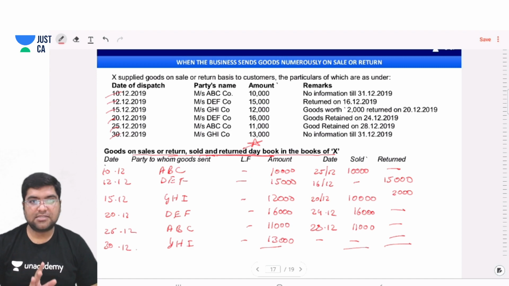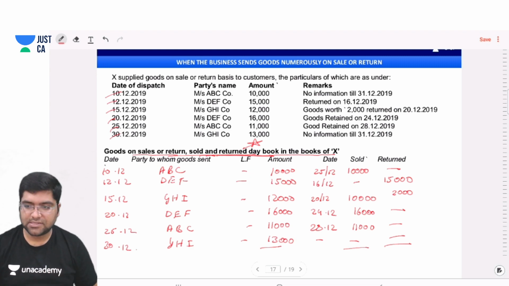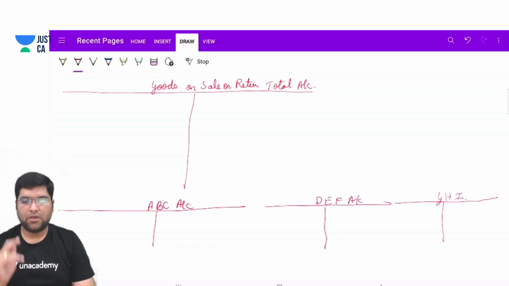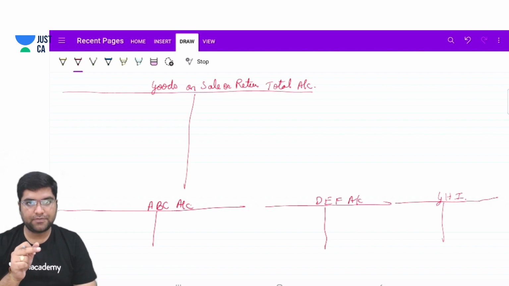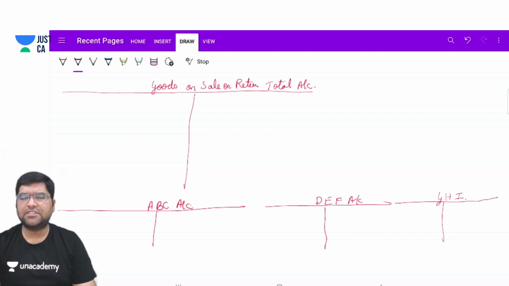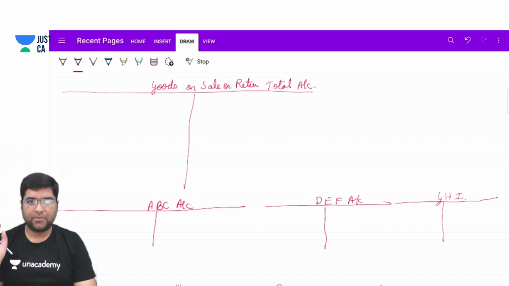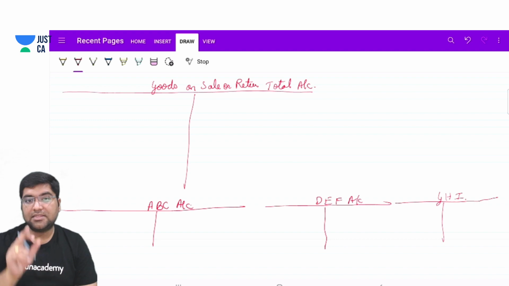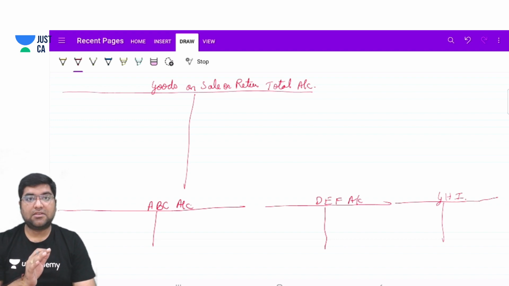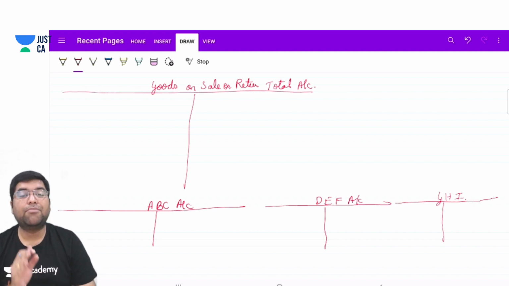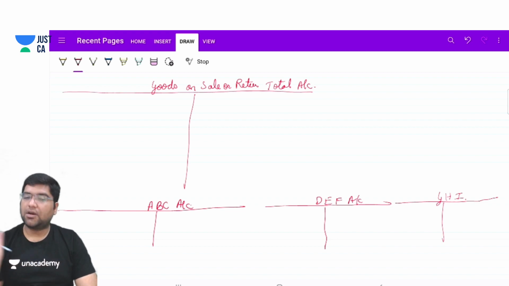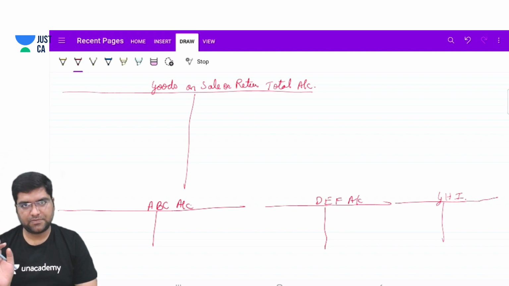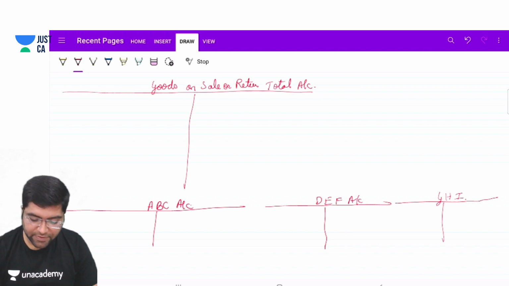Now, guys, important part. Now what we do is prepare these accounts: goods on sale or return total account, ABC, DEF, GHI, and so on, party accounts. But guys, remember that all these accounts are memorandum accounts. That means they are not part of our books of accounts. They are just working notes. So again, we will move on to our day book.